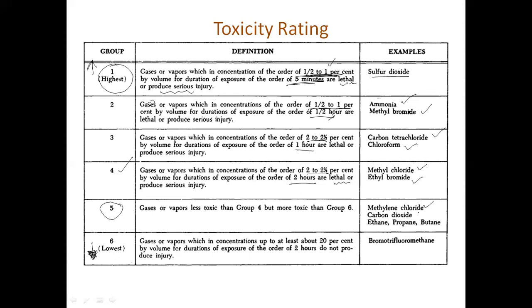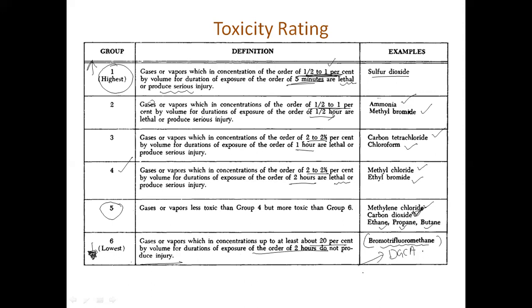Example is methylene chloride, carbon dioxide, ethene, propane, butane. Hence, carbon dioxide can be used as a fire extinguisher. Class C, 20% up to 2 hours, no harmful effect. Example is bromotrifluoromethane. This is a very favorite DGCA question.